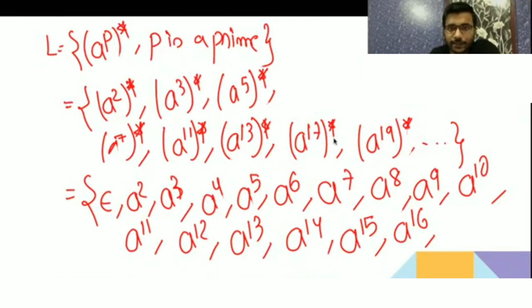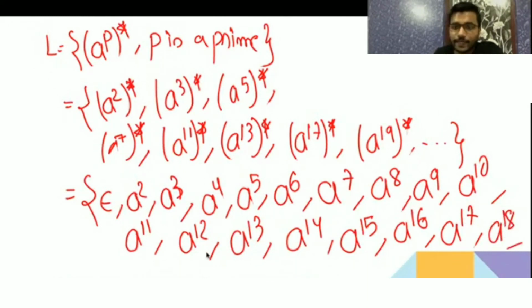you get when you write A2 8 times. Then A17 you get from A17 star, then A18 also.